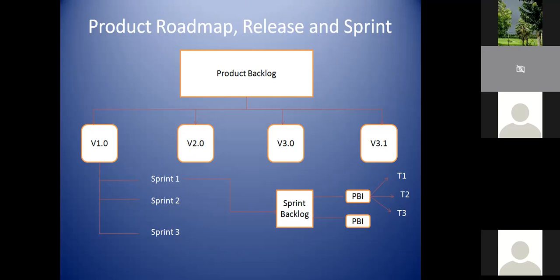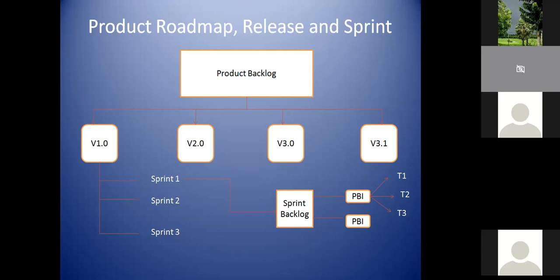So in the first version, okay, we have a release plan, but how to execute at team level? We saw product level, we saw release level. Now we are going to the third level, which is called team level. So when the team gets into the picture, they know there are different sprints. For example, to release version 1.0, I need 3 sprints. I'm just giving an example, 3 sprints I need.